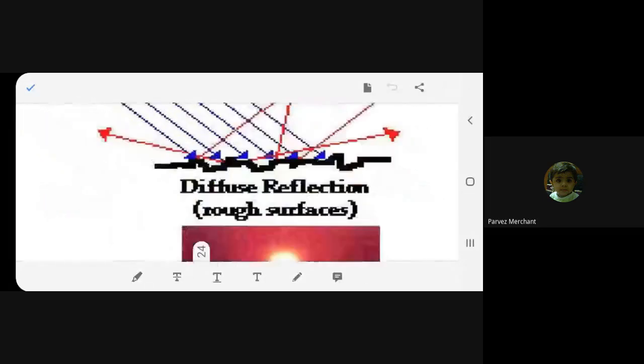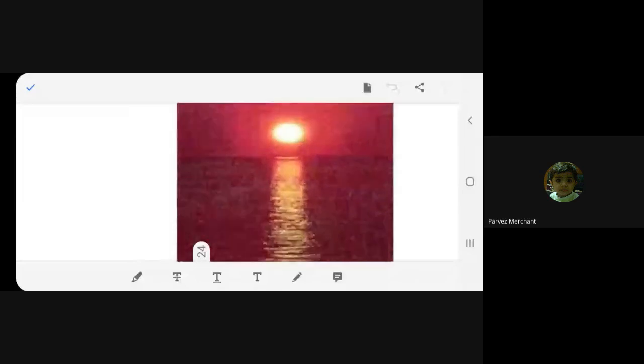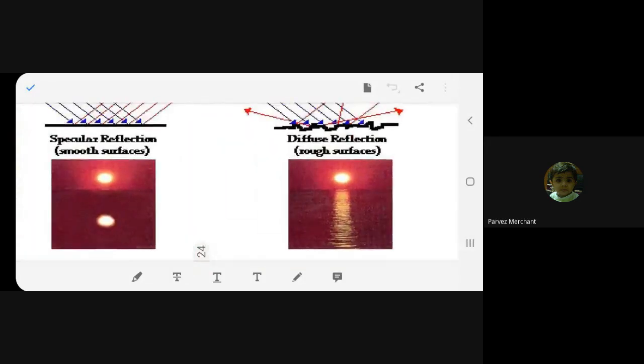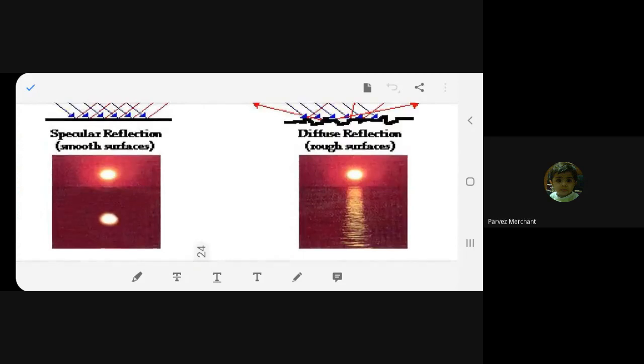Let's see an example of how it looks. It's a diffused image. Hope you understood now the difference between specular reflection and diffuse reflection. All of you understood the difference between a uniform and a diffuse reflection?